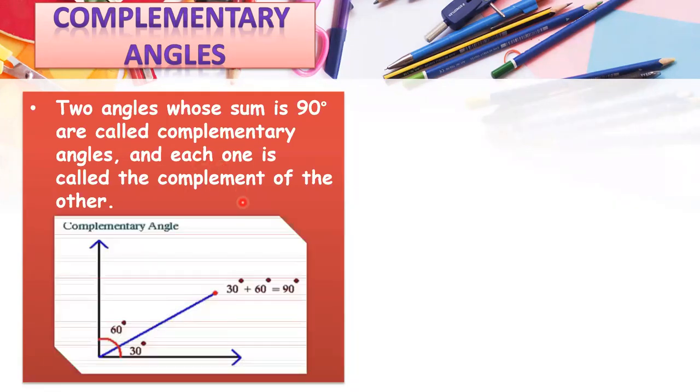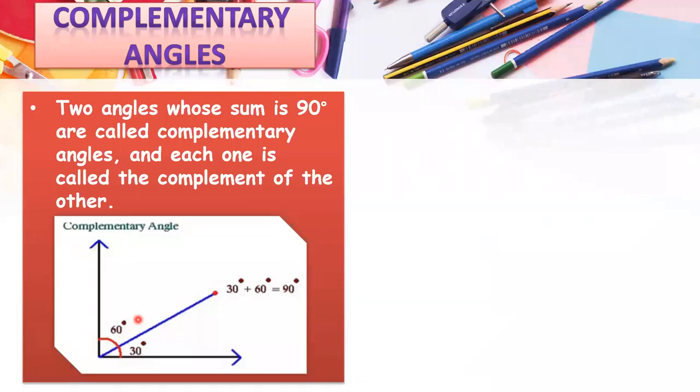Now let's check it out. These are complementary angles. Why? As you can see, there are two angles here. This is angle number one, which is equal to 30 degrees, and this is angle number two, which is equal to 60 degrees. These two angles are adjacent. You know what adjacent angles are? Those angles that have one common arm, just like this one, two outer arms, and share the same vertex. So angle 30 and angle 60 are adjacent angles.